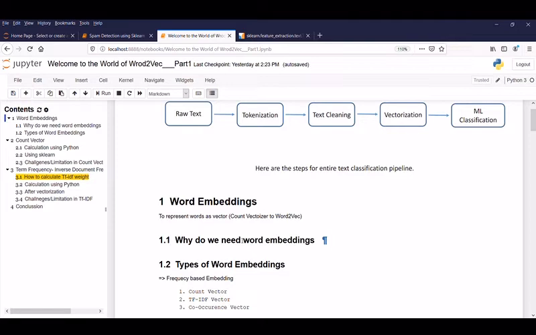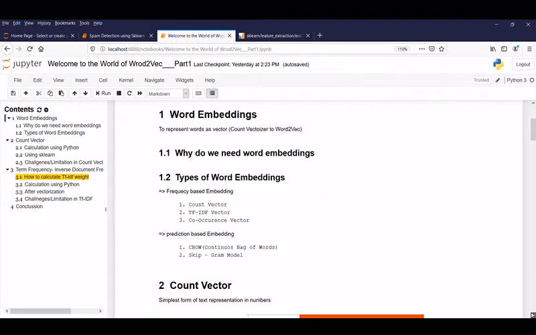Why do we need word embedding? As we are aware, machine learning and deep learning algorithms can understand only numbers as input to perform any sort of jobs like sentiment analysis, news classification, and many more. A vector representation of a word may be a one-hot encoded vector, which is a very simple use case. Here we look at different types of word embedding techniques.